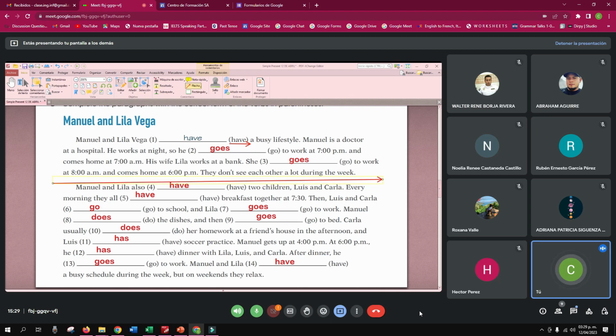Do you have questions? Vean, después de la clase, de hecho ya está la última evaluación en el sitio, es sobre este tema del presente simple. Entonces les invito a que estudien, practiquen bastante, más que todo la tercera persona, donde ustedes le agregan la S, la ES, cuando tenemos oraciones afirmativas, y también los auxiliares que necesitan utilizar.